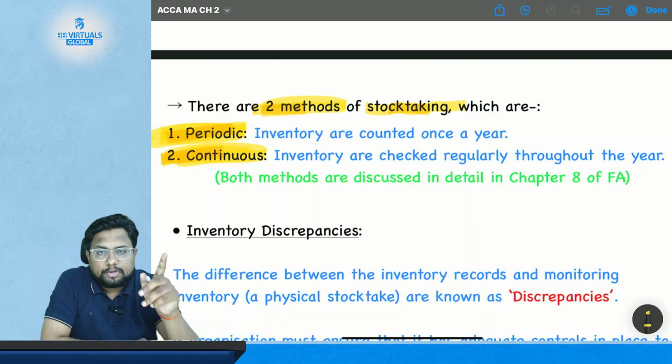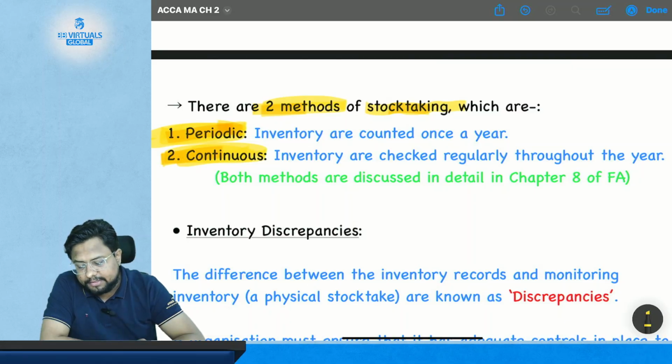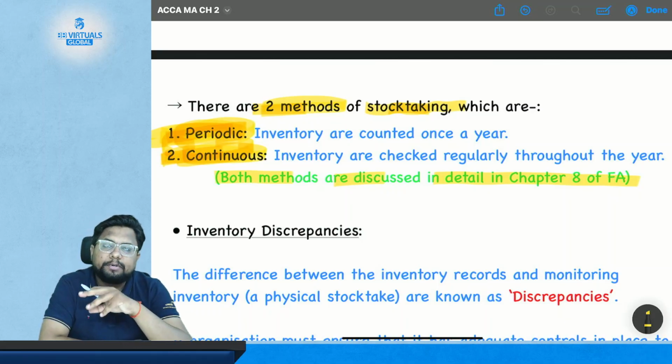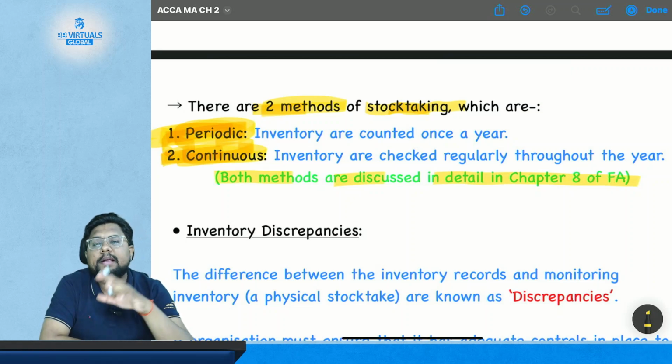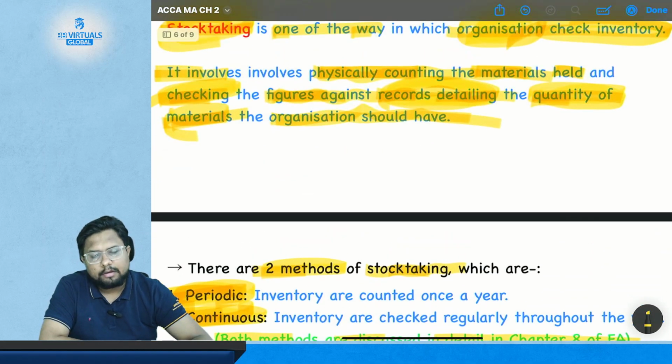In the subject of FA, in chapter number 8, which is IAS 2 Inventory, we have discussed this topic in detail, where we discussed what the periodic and continuous methods of stock taking are. FA means financial accounting. In your MA, it is not discussed in such detail, hence we are just moving ahead by telling you the basics of the periodic and continuous stock taking approach and methods.